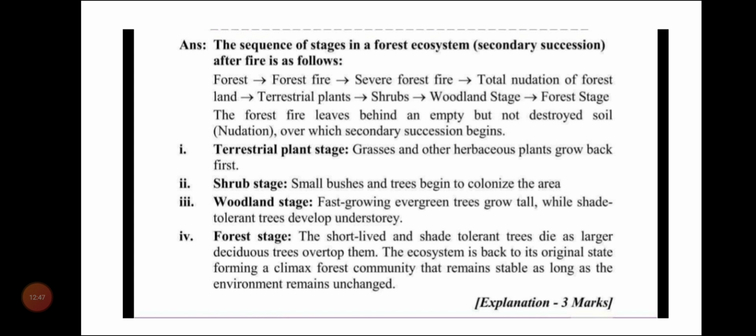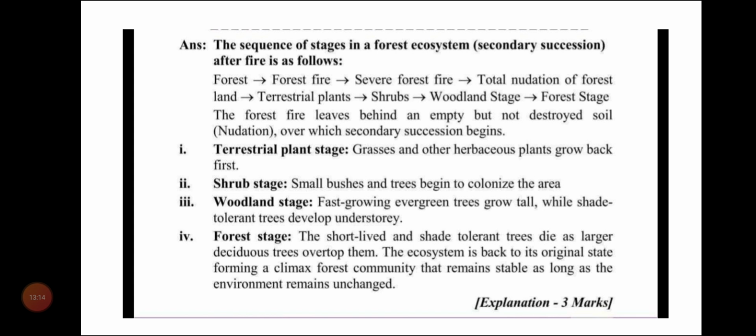Next is the terrestrial plant stage: grasses and other herbaceous plants grow first. Shrub stage: small bushes and trees begin to colonize the area. Woodland stage: fast growing evergreen trees grow tall, while shade tolerant trees develop in the understory.